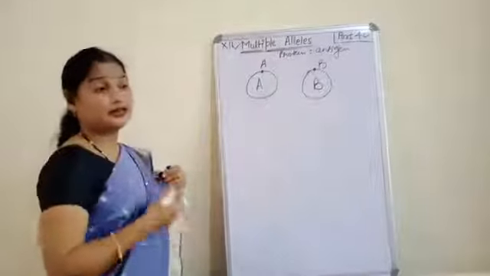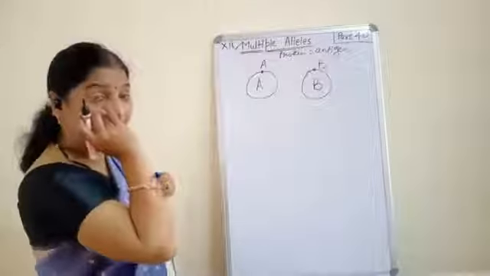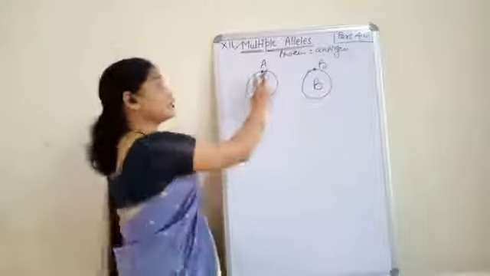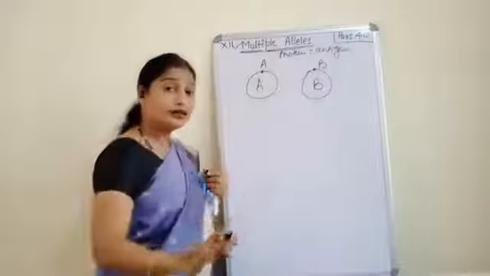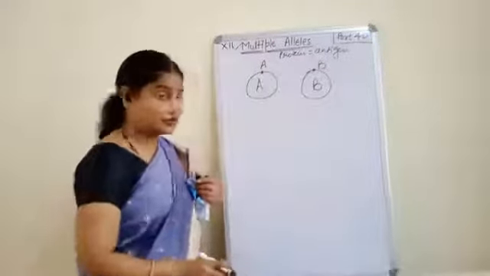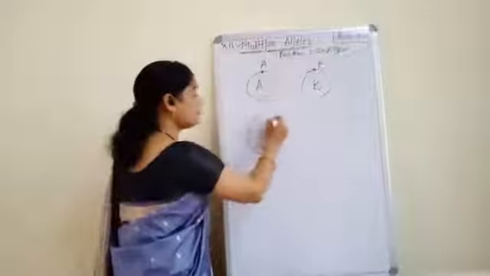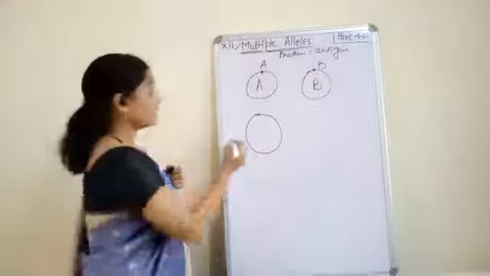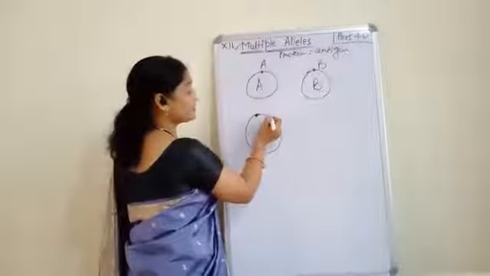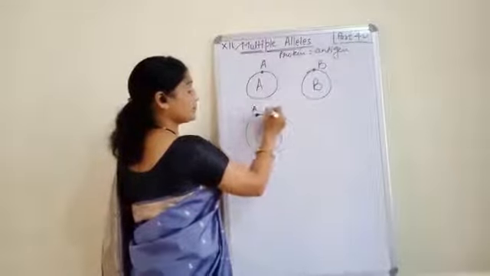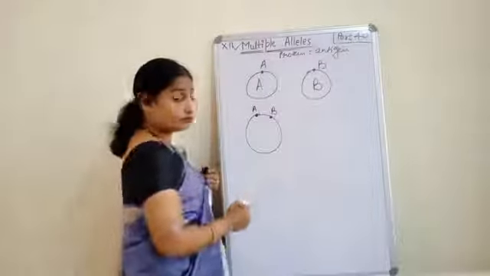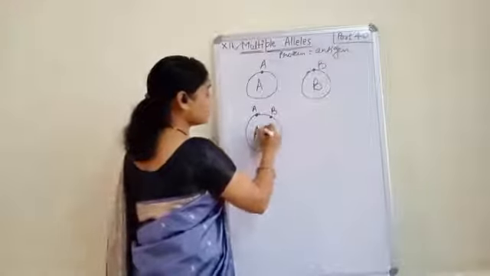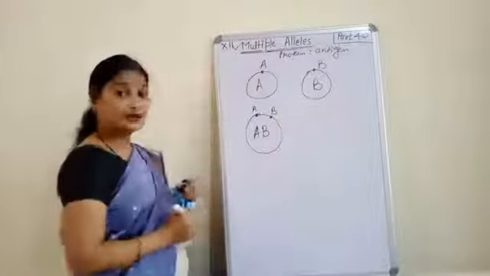Now, there is a law of codominance also, because both of them are in the dominant condition. There may be a possibility that the human blood cell contains both the antigens, and in that case, suppose this is antigen A, this is antigen B, then a person's blood group will be AB.